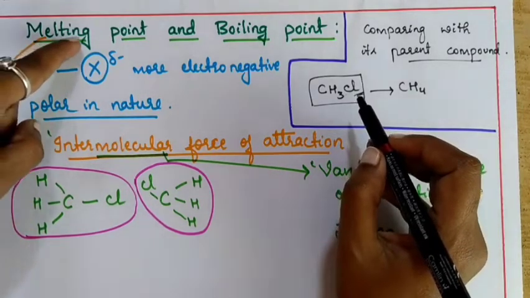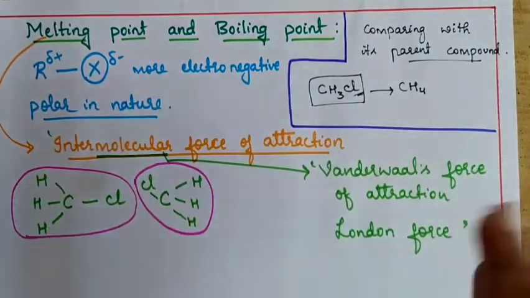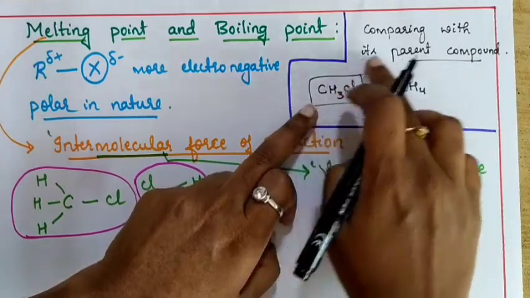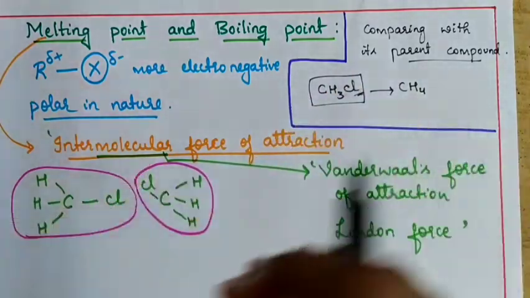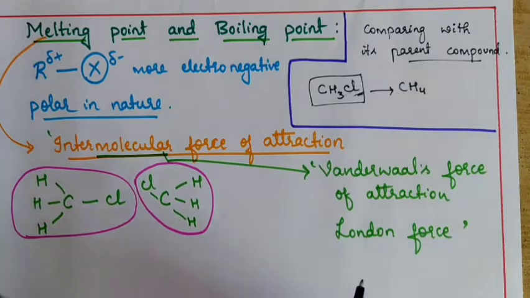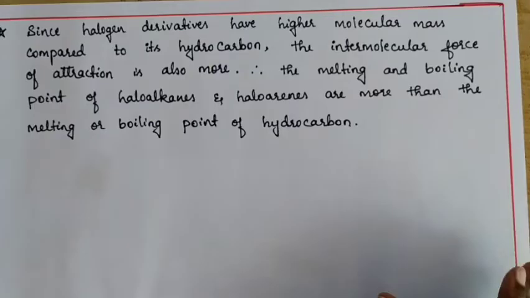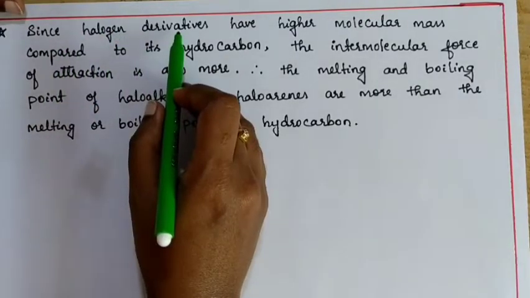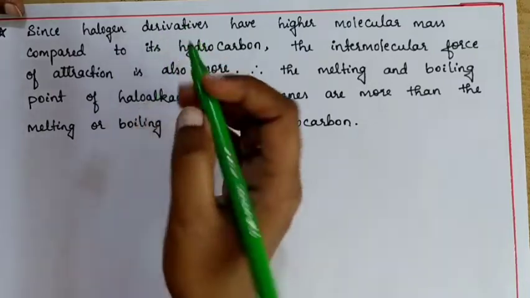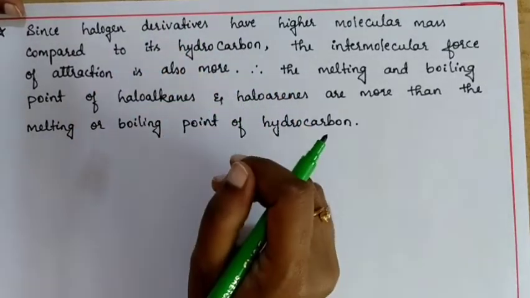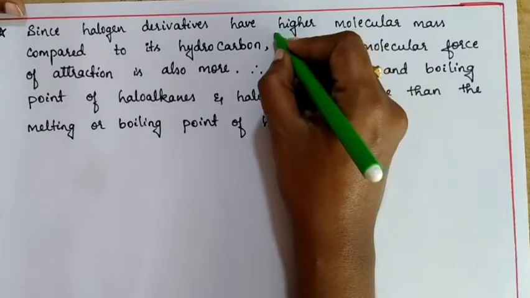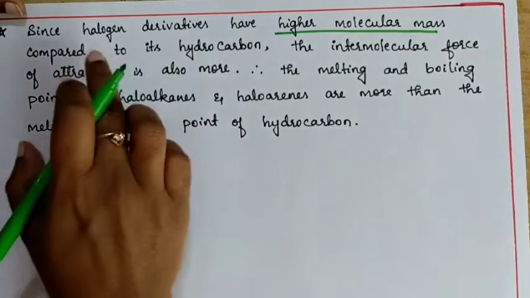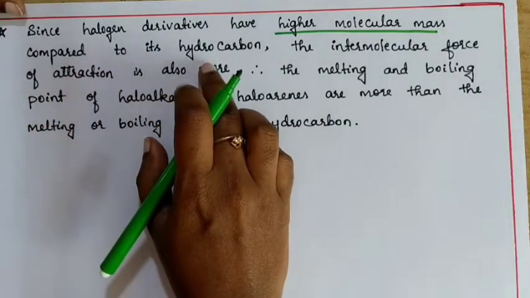Remember, we are considering melting point and boiling point, and how it is going to vary between haloalkane and its respective hydrocarbon, or haloarene and its respective hydrocarbon. Now listen carefully, guys. Since halogen derivatives, in the sense it can be haloalkane or haloarene, have higher molecular mass compared to its respective parent hydrocarbon.